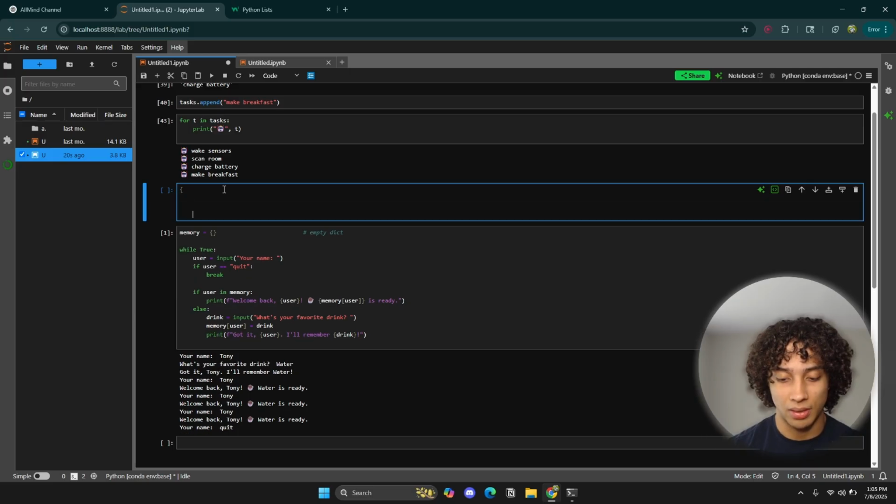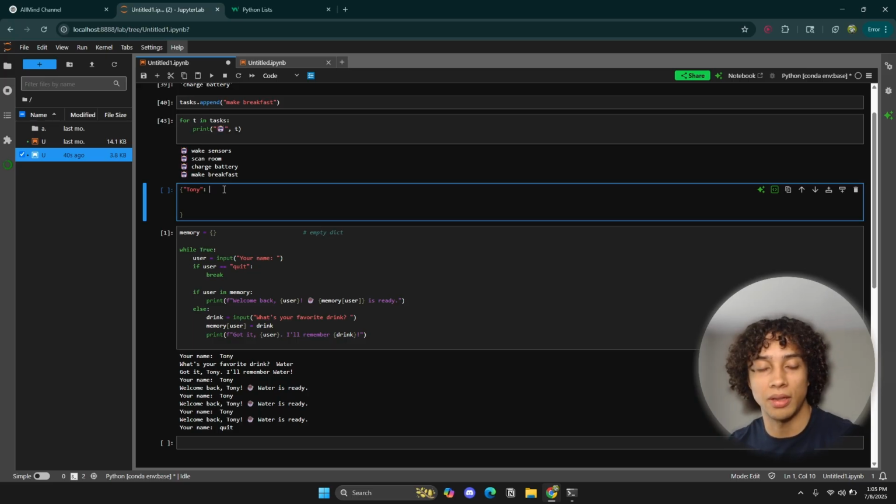I could store what is known as a key, and this key can represent anything. It could represent a name. So, for example, my name is Tony, and I can link or connect that key with a specific value. That value can be anything you want, anything that is related to the key.